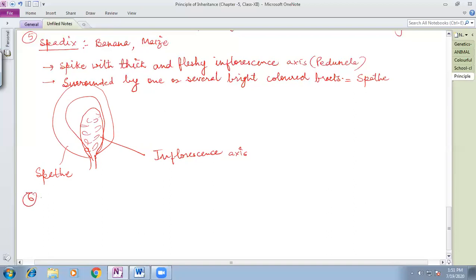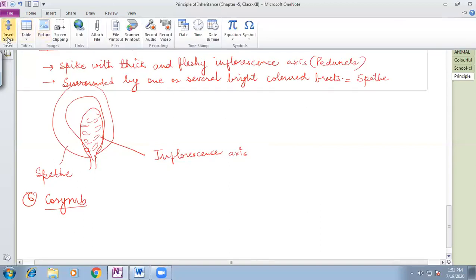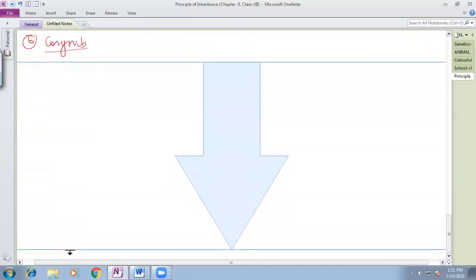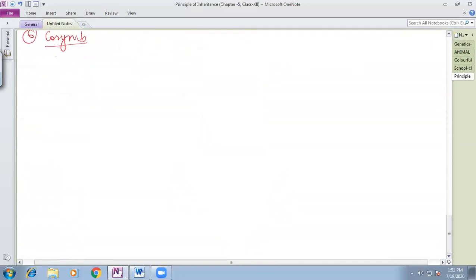Then the next type of racemose inflorescence is corymb. Corymb type of inflorescence is found in the candytuft plant, and in the cherry plant.